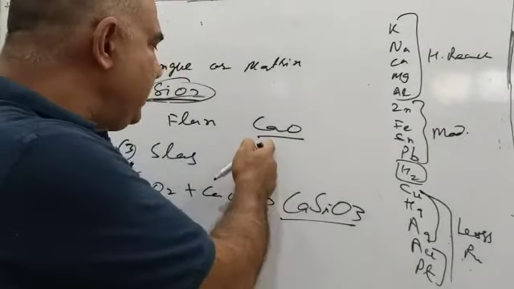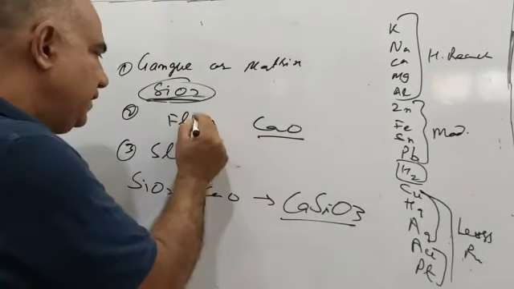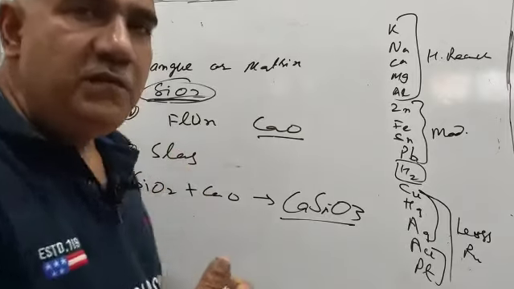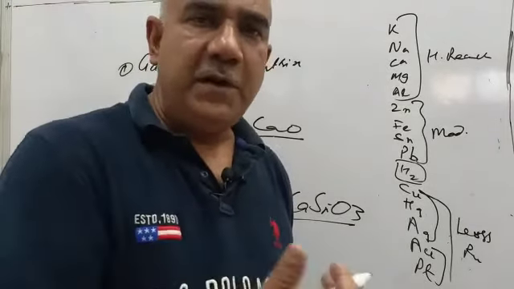But once we make it react with the flux, here CaO, it can be removed. What flux you will use for what impurity has been found by experiment.